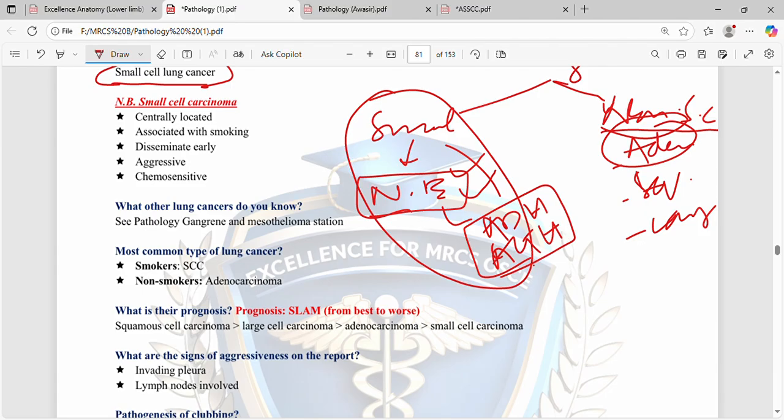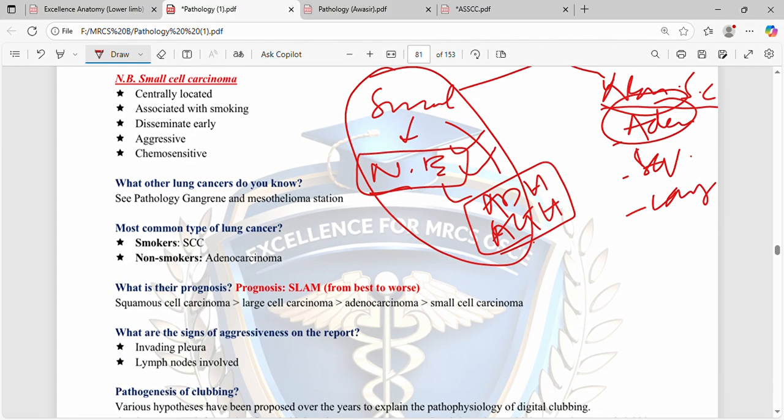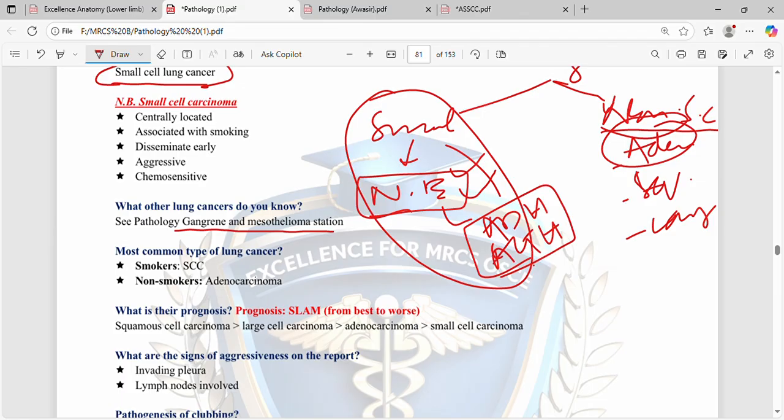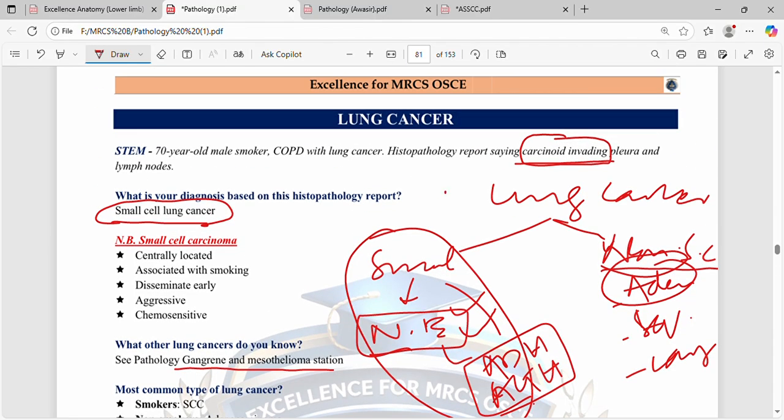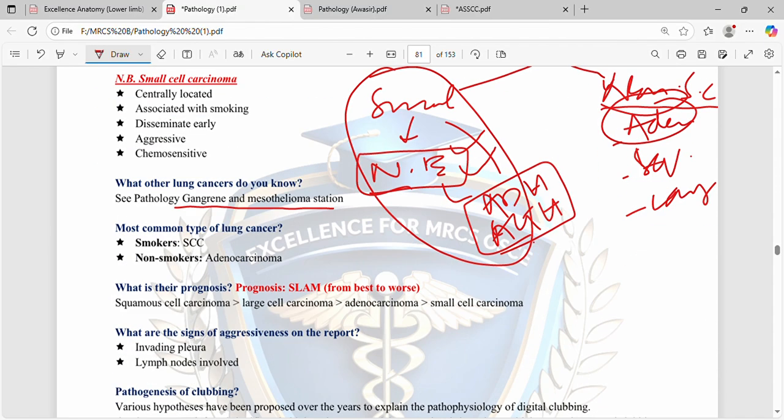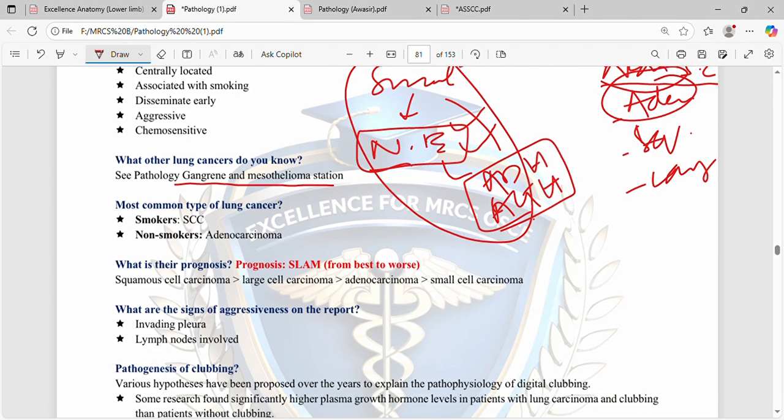What other lung cancer do you know? Okay, so we have studied this in pathology, in the lung and mesothelioma section, and I have discussed this already. So you can tell this classification. The most common type of lung cancer in smokers is squamous cell carcinoma, and in non-smokers we have adenocarcinoma.